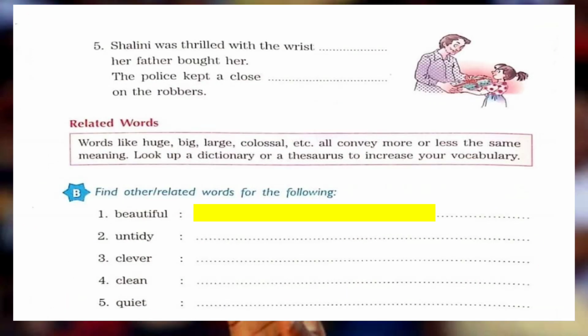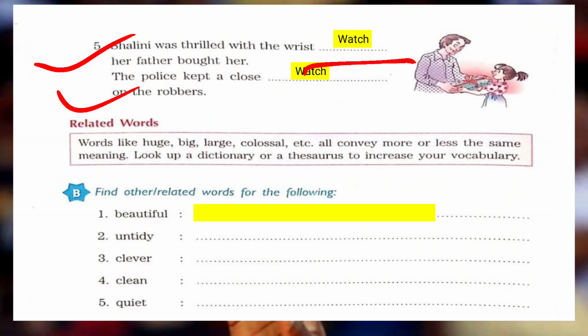The next is, Shalini was thrilled with the wrist dash her father bought her. ना तो हम अपने wrist में क्या पहनते हैं? We like bracelets, watch, but what will we write here? That is watch. The police kept a close watch. Watch means देखना भी होता है और watch means घड़ी भी होती है. So you have to make a clear concept that homonyms are words that have the same sound. For example, watch, but you can see that their meaning is totally different. One watch means clock and one watch means see.